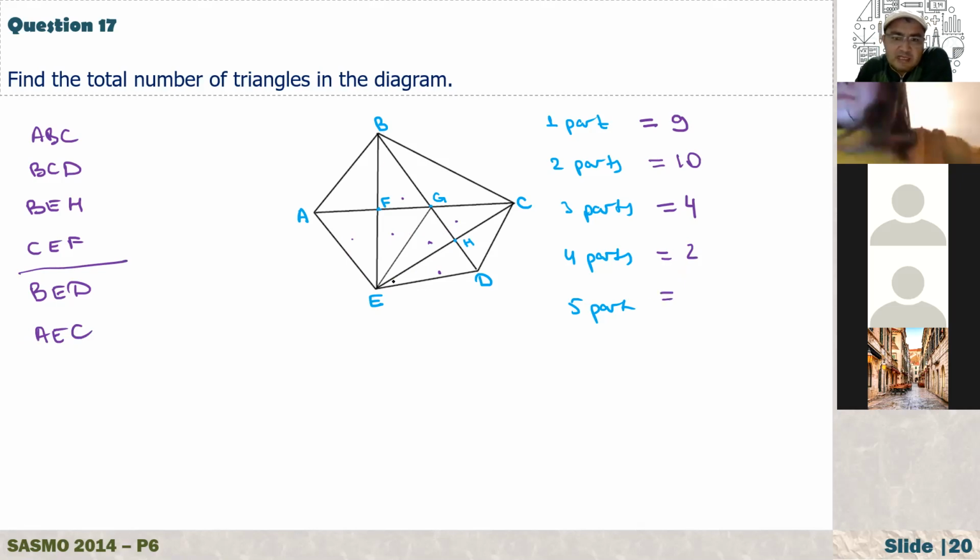If you see BEC, it has 5 parts: 1, 2, 3, 4, 5. So it is 1. Any other with 5 parts? Okay, that's a big one. I think that's it. So now 9 plus 10 is 19, plus 3 is 23, and plus 2, so it is 26.